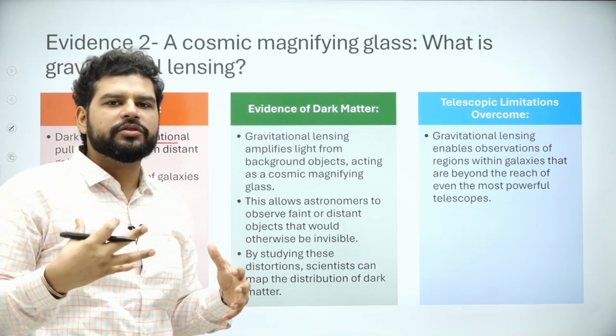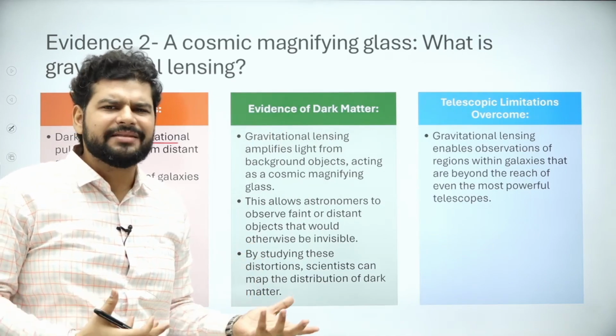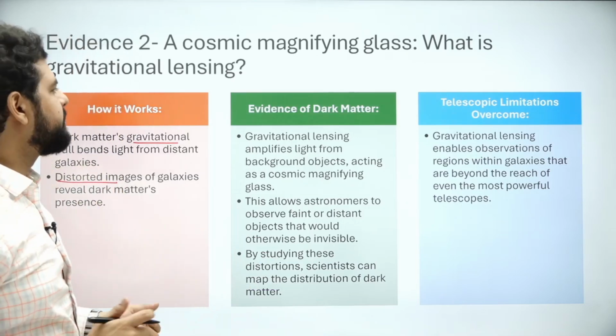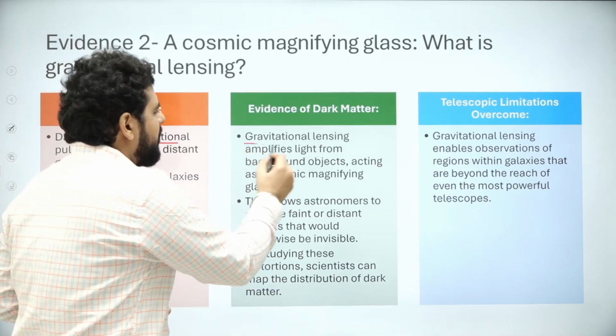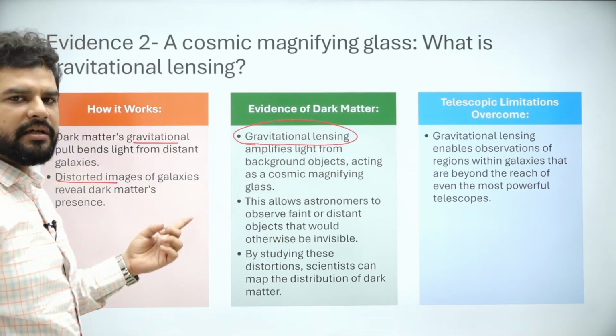So our photos in telescopes are not clear. Scientists were confused. Why is this happening? So they theorized that there is dark matter. So this is the second evidence, right? This is called gravitational lensing. This is the keyword. This is the key term. Please note it down.